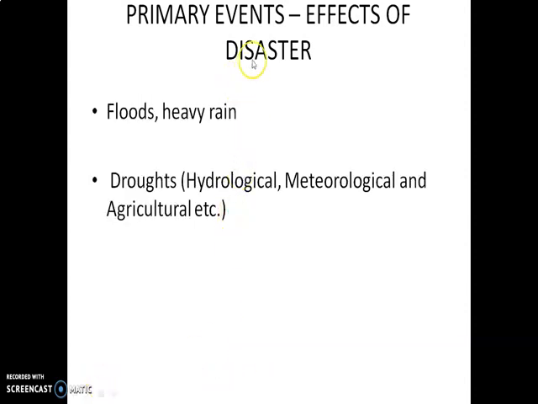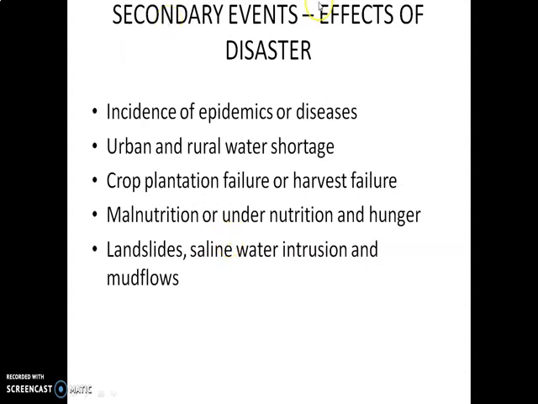Next, you have to go for primary events. You have to see the effects of disaster. One is flood, heavy rain, droughts, hydrological, meteorological, agriculture. Next one, secondary events, effects of disasters: incidents of epidemics or disease, urban and rural water shortage, crop plantation failures or harvest failures, malnutrition and undernutrition and hunger, landslides, salinity intrusions and flood loss.